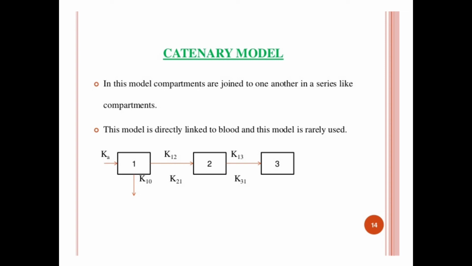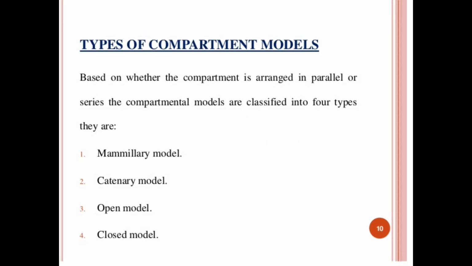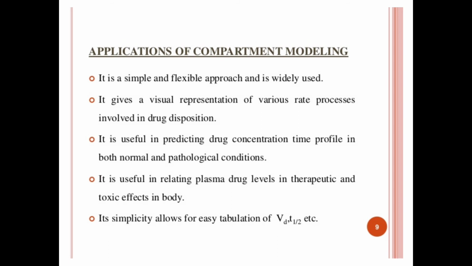The compartment modeling approach has several advantages that we already discussed. It is a flexible approach and is widely used. Basically, the principal use of this approach is to account for the mass balance of the drug in plasma, drug in extravascular tissue, and the amount of drug eliminated after its administration. It also gives a visual representation of the various rate processes involved in drug disposition.